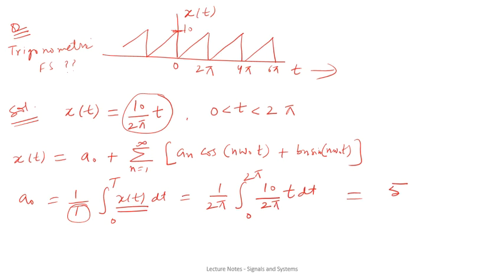Okay, next calculate the value of an by using its expression, that is 2 by T integral 0 to T xt cos of n omega naught t dt.